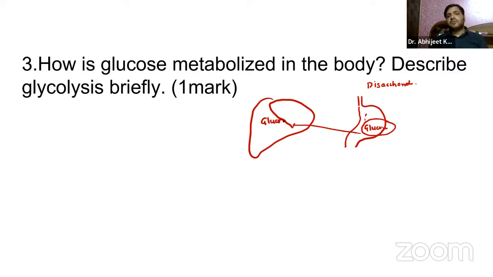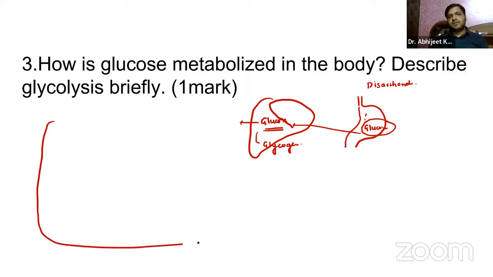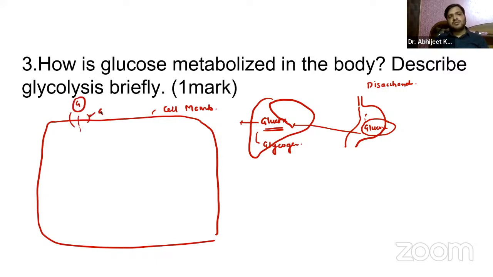So, glucose entering into the liver can convert into glycogen, guys, and glycogenolysis is the reverse. Whenever you have taken food in the well-fed state, this glucose can again go into the cell. This is the cell membrane. This glucose will enter into the cell through GLUT transporters, right? Now we have the cytoplasm over here. This glucose will convert into pyruvate, and that is called aerobic glycolysis.